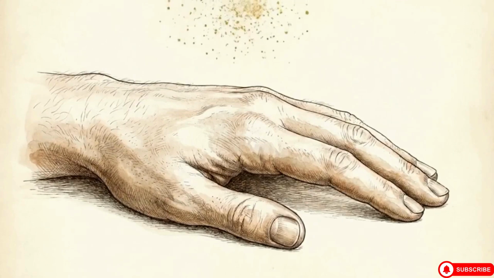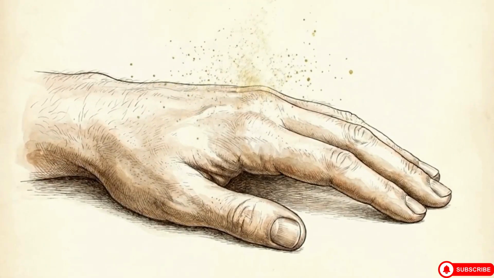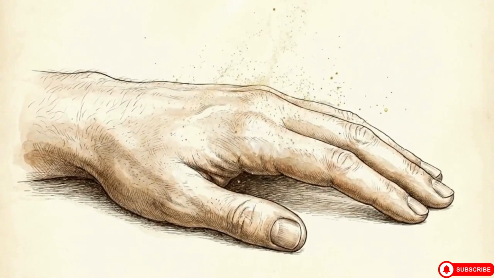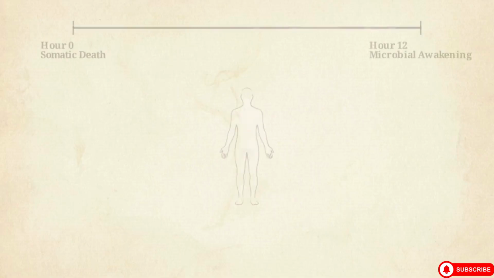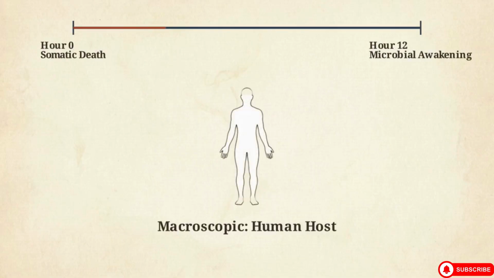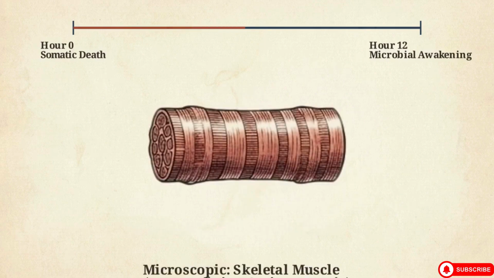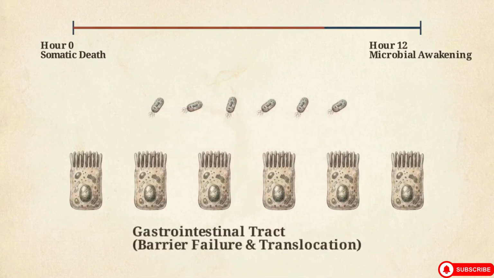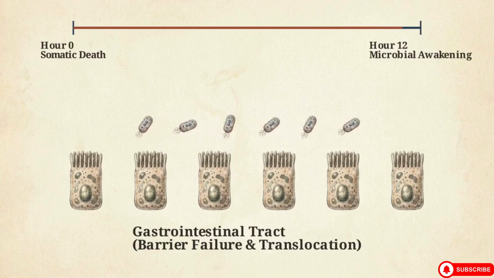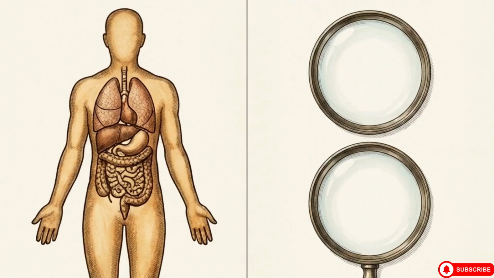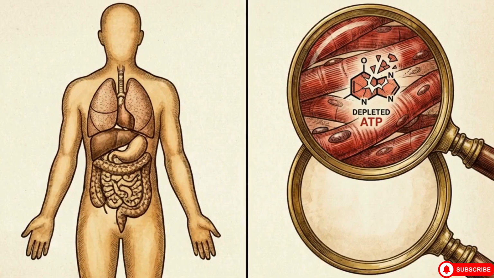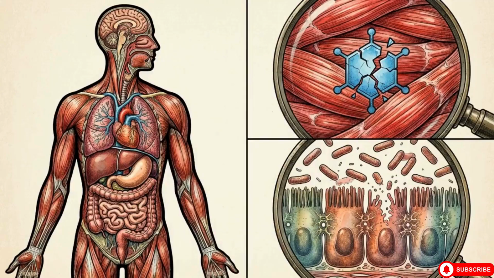At the moment of somatic death, the body initiates an intricate, highly structured transfer of energy and matter. Over the first 12 hours, the complex biochemical mechanisms that maintain the body's internal environment shut down, submitting to the laws of thermodynamics. Macroscopic changes in the cadaver are driven by two specific microscopic events. The first is the total depletion of intracellular ATP within the muscle fibers. The second is the autolysis of the mucosal tight junctions inside the gastrointestinal tract.